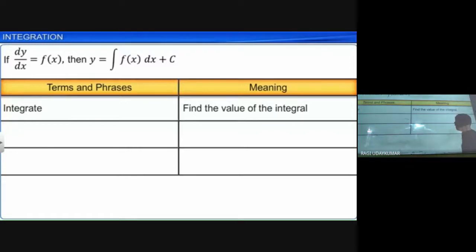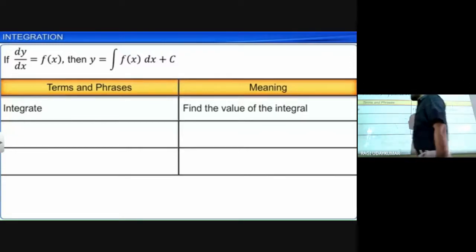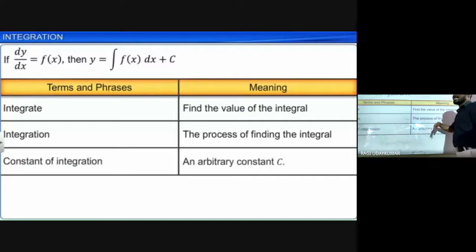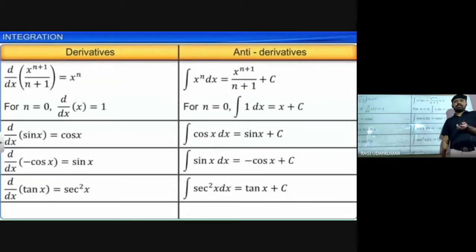So in this we are going to have some terms and phrases. What are the terms and phrases? Integrate is nothing but find the value of the integral. Integration is nothing but the process of finding the integral. The process of finding the integral is called integration. Constant of integration is nothing but the arbitrary constant c. Whatever c I just said, the one constant we need to take, that is called the constant.